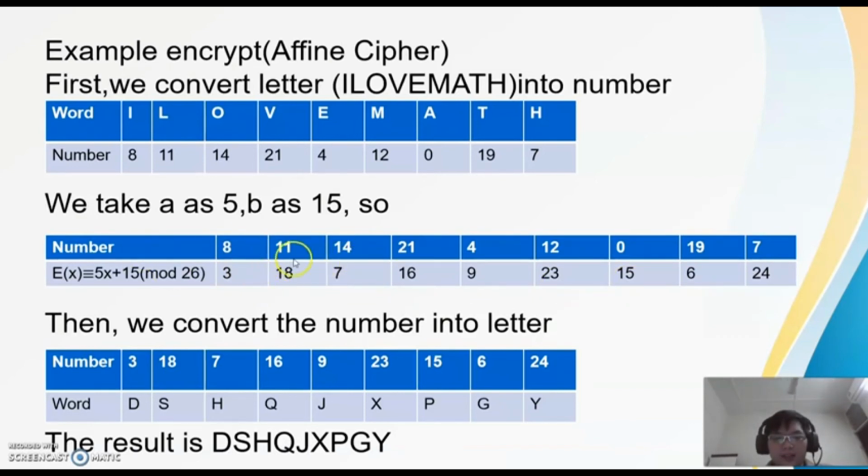After we encrypt it, we need to convert the numbers back into letters, following A equal to 0, B equal to 1, and so on. So we will get DSHQJSPGY. This is the result that we encrypt.